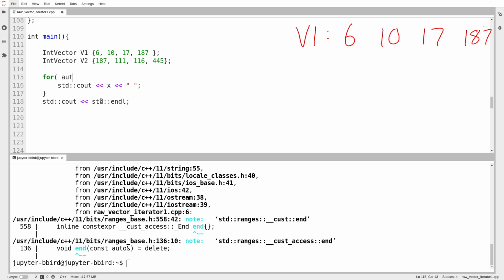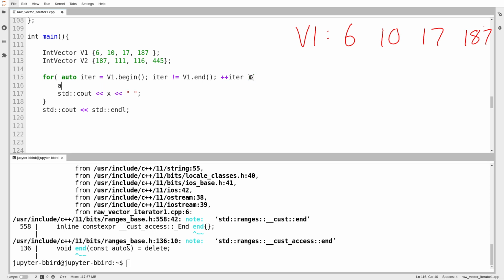When you write a for each loop, the compiler reads it as something like this. For v1, it creates an iterator, it advances the iterator until it's equal to v1.end, and at each step it does this. It uses plus plus on the left. That's going to be significant in a minute for the sake of us saving some work. And then I suppose you could argue that it does something like auto x equals star iter.